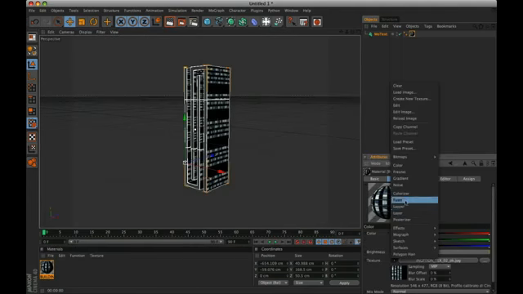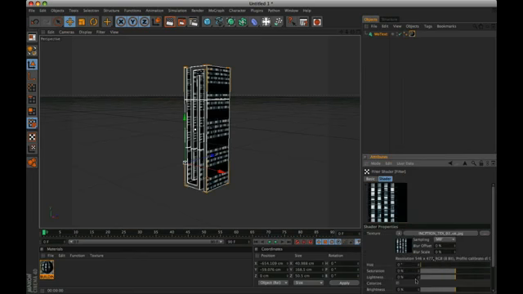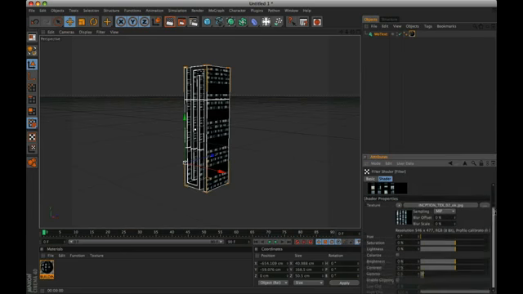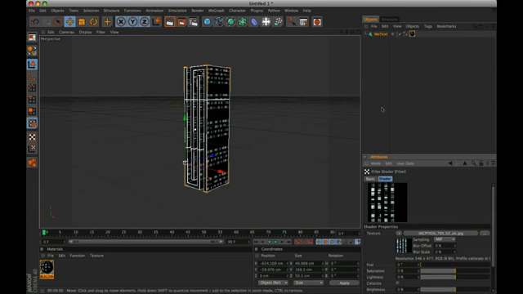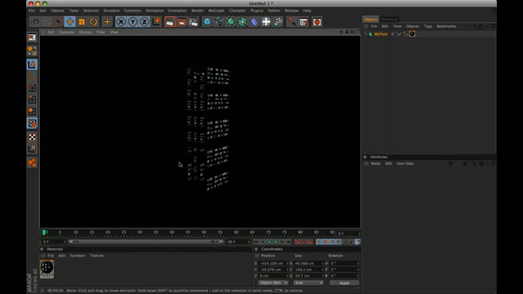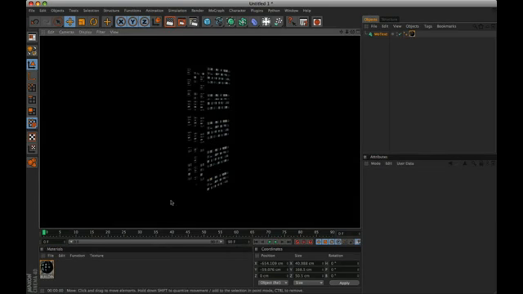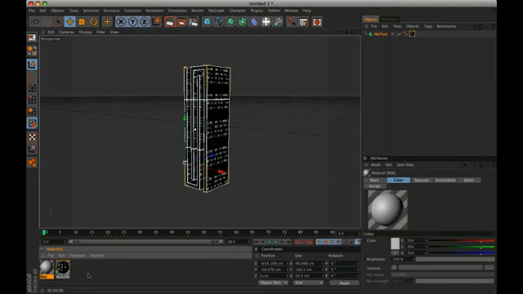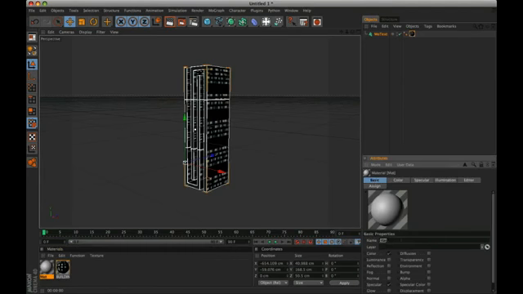Apply filter and modify the gamma from 1 to 0.5. In this way we get a night texture impact. Add a new material and rename it dark wall. Activate specular color and bump.